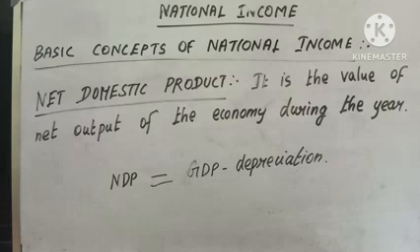So depreciation is the wear and tear that happens to capital goods. While calculating the national income, we said all final goods and services are taken into consideration, but these final goods also include some capital goods. These capital goods have some wear and tear, that means depreciation.